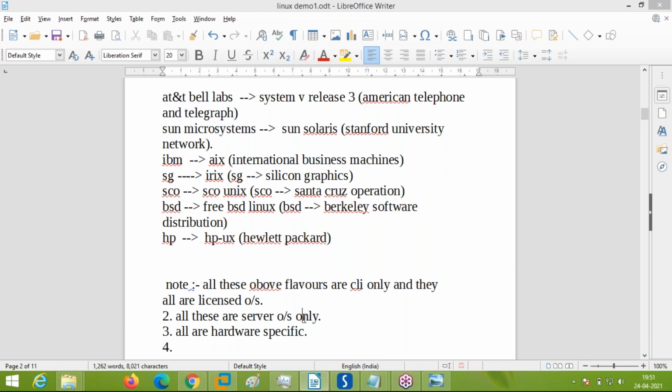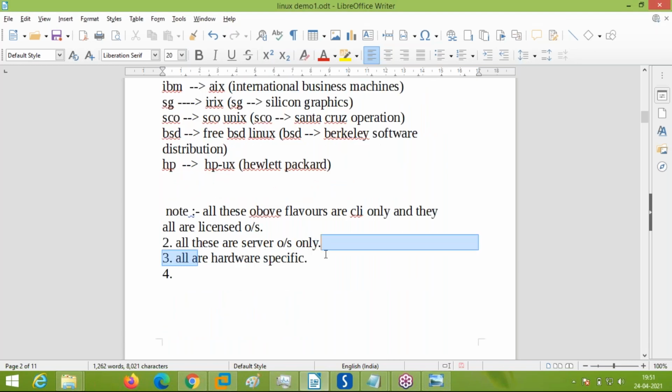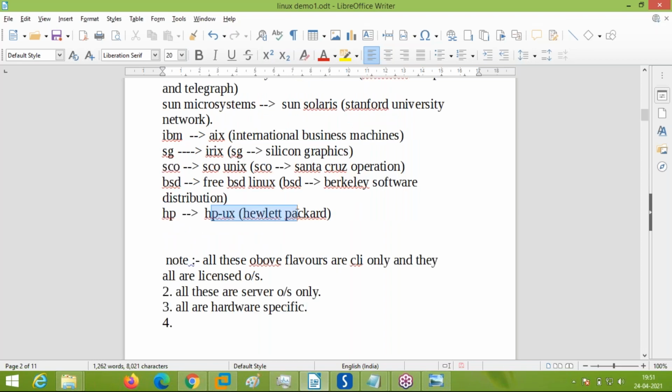They are hardware specific. Hardware specific means you have to install on their specific hardware. You can't port it or actually install on other hardware. From the same company as the operating system, you have to purchase the hardware.